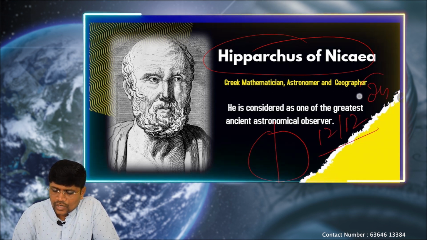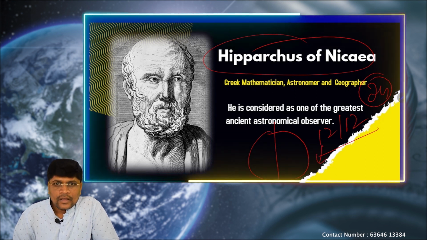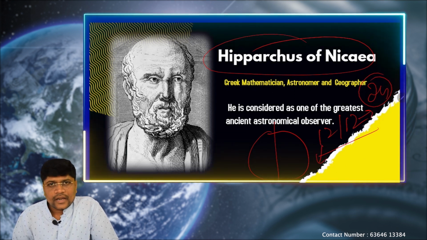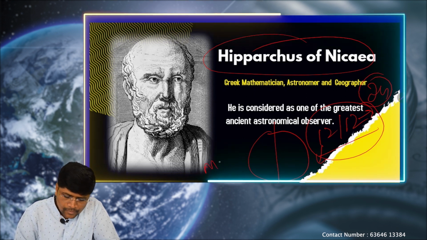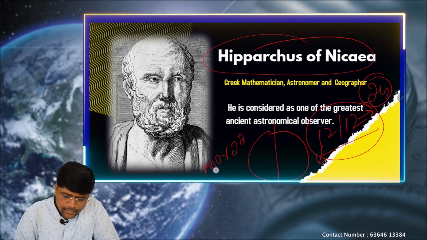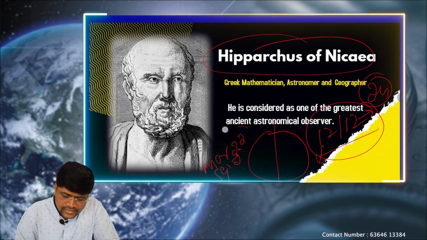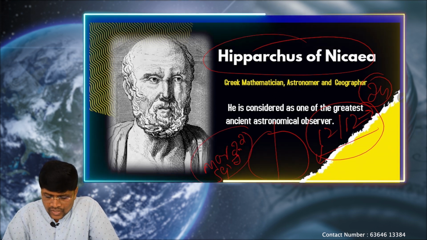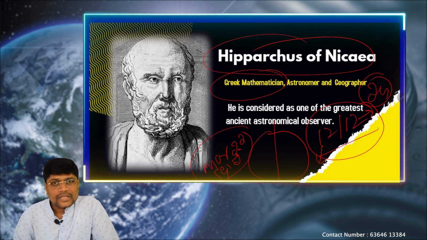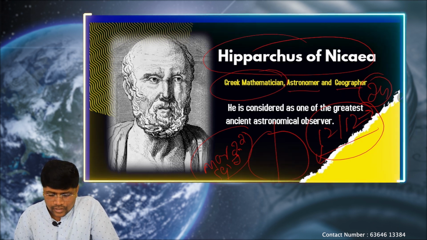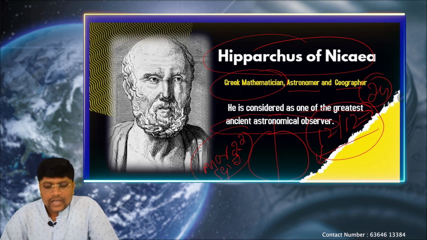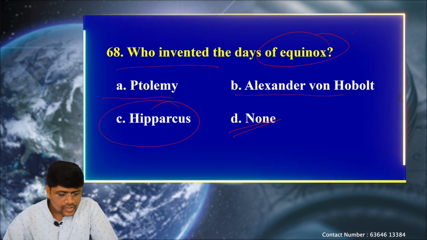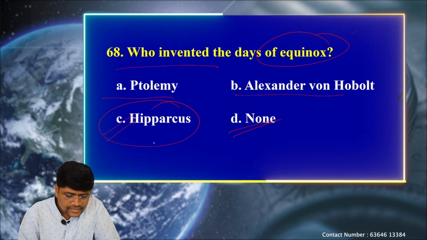That means out of 24 hours, 12 hours will be day and 12 hours will be night. This equal duration of day and night is observed on March 22nd and September 22nd. These dates were observed by Hipparchus. So who is Hipparchus? He is a Greek mathematician, astronomer, and geographer. He is considered one of the greatest ancient astronomical observers. So option Hipparchus is the correct one.